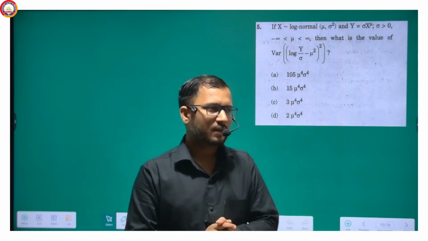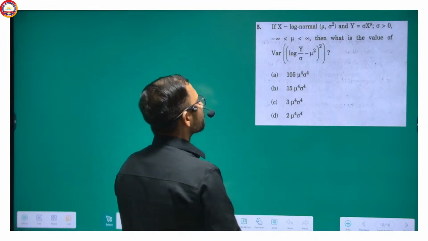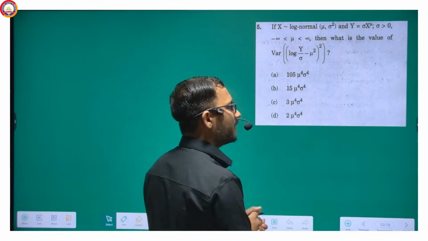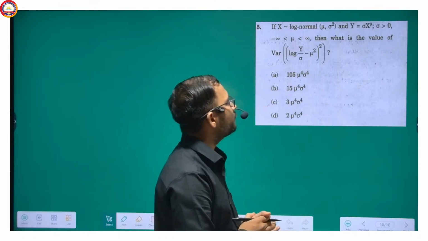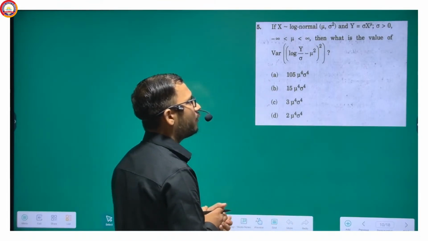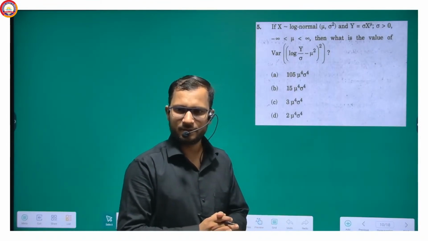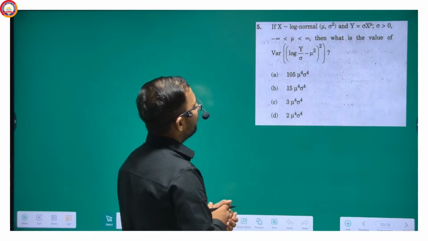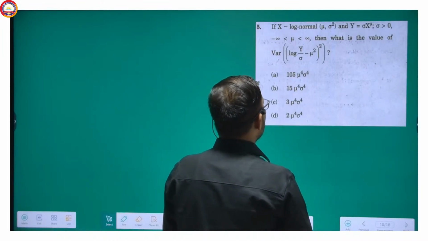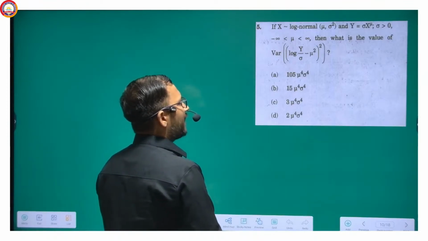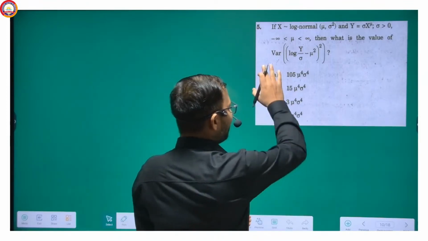So guys, coming to the next question, it says if x follows log normal mu sigma square, and y equals sigma x to the power mu, and sigma is greater than 0, and mu lies between minus infinity and infinity, then what is the value of the variance of this one?